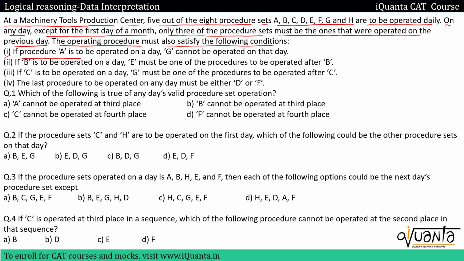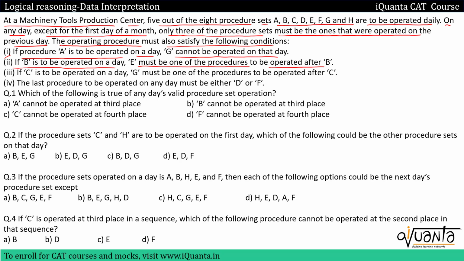First one is, if procedure A is to be operated on a day, G cannot be operated on that day. So this set is quite similar to the sets we have solved on selection, because when we are including something, we are excluding another thing. Second one is, if B is to be operated on a day, E must be one of the procedures to be operated after B. So this is a mixture of selection as well as arrangement, because we have to keep arranging one operation after the other, as well as make sure that if one procedure set is there, another should not be there according to these conditions.